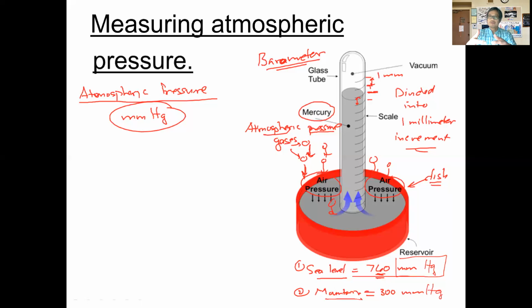So depending on where you are on Earth, the number of gas particles changes. And because the number of gas particles changes, the balloon then gets either bigger or smaller. We're going to feel more or less pressure.